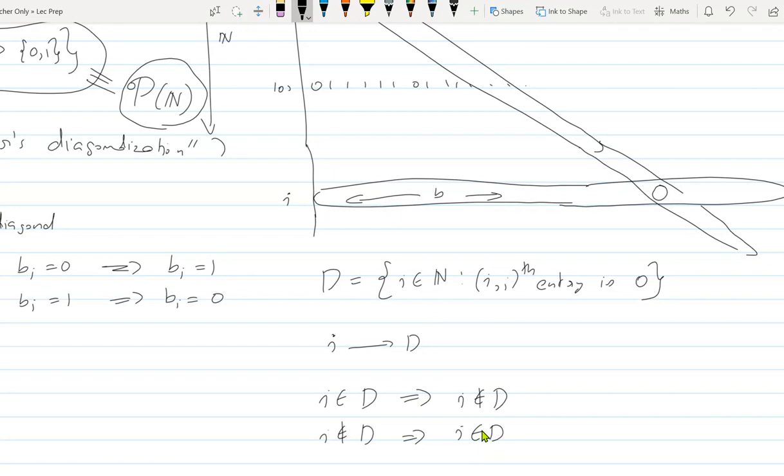So if this is the first time you are seeing this, you need to sit and think a bit carefully, and you will figure out that the way we define D, it cannot be in this table, because D differs from every row in the table in the diagonal position.